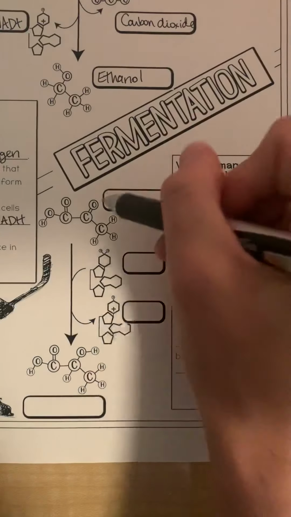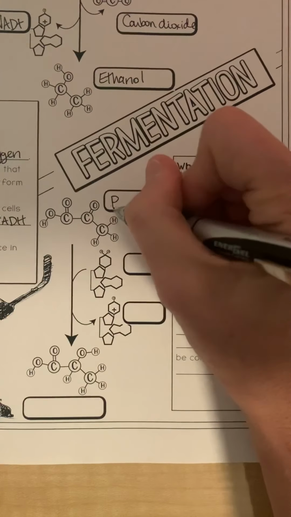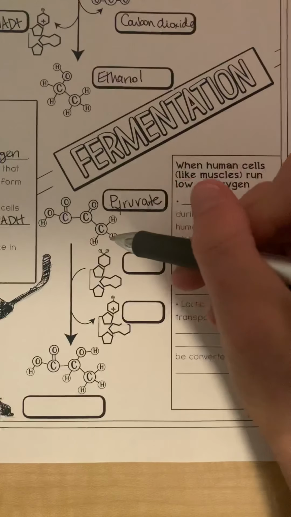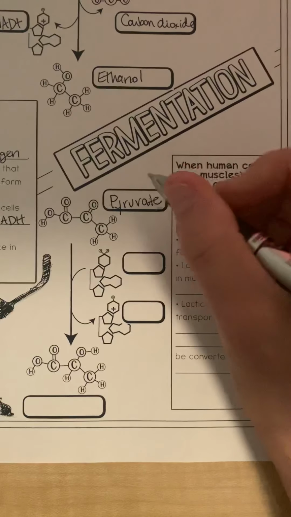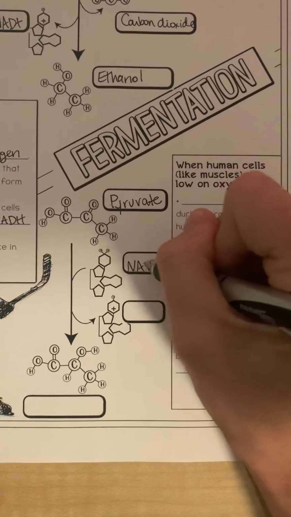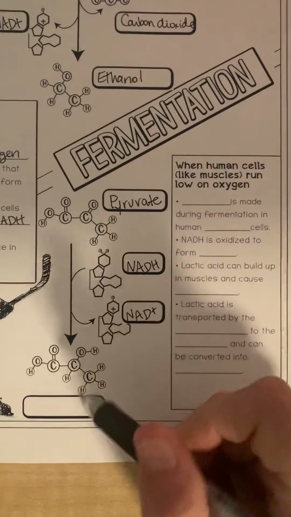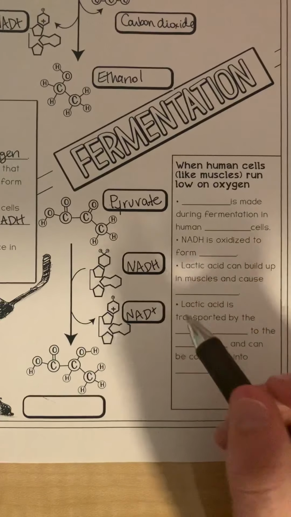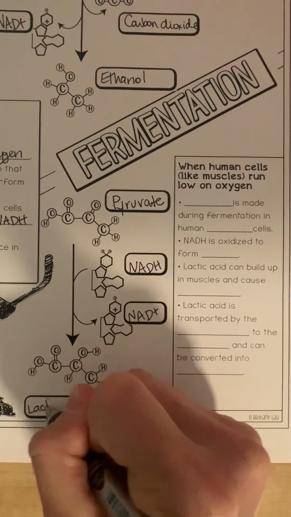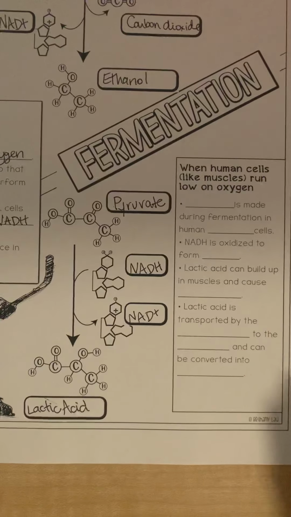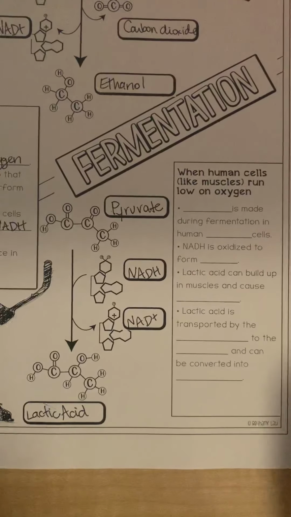So up here again, this is the other kind of fermentation. This is the pyruvate from glycolysis. This is our NADH going to NAD+. And this molecule here is not ethanol, this is lactic acid. And this is what happens in our muscles when we are running or working out.